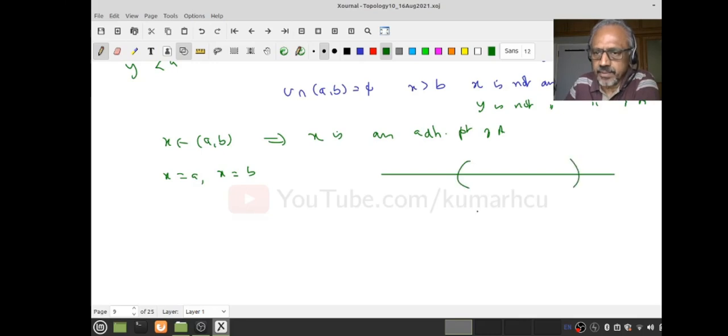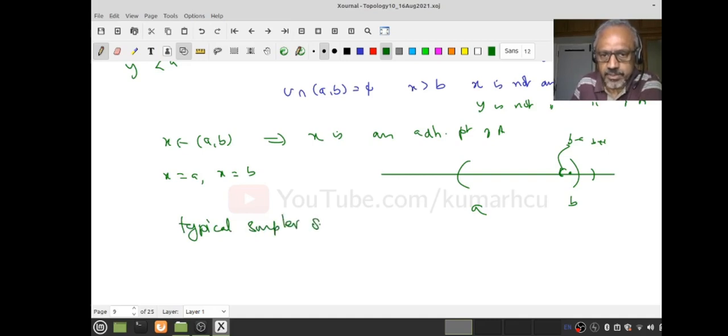So I have A, B, let us look at B. Choose any small open interval, B minus epsilon to B plus epsilon, then there always exist points of AB in it. What are the typical open sets containing B? They are the open intervals.